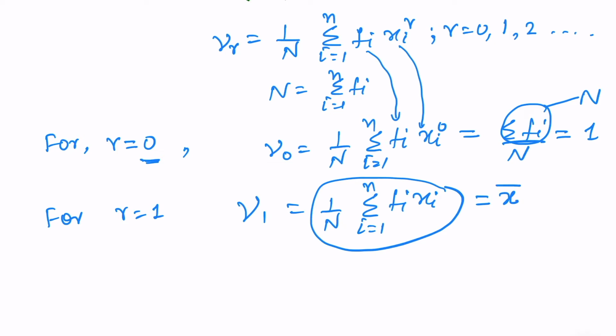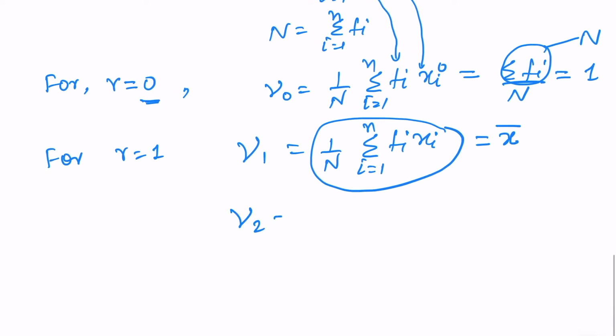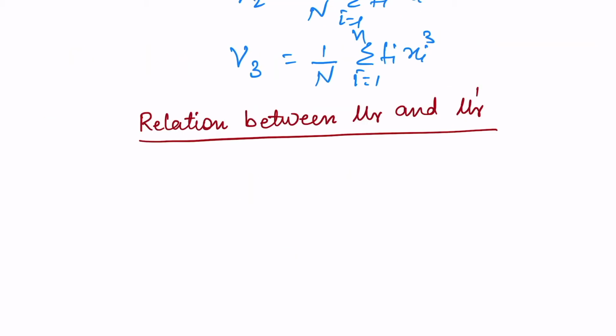So the first moment about the origin is nothing but the mean, and similarly we use the formula for the second moment as (1/n) sigma fi xi square, and so on, where i is running from 1 to n. Similarly we can find nu 3, which is equal to 1 over n sigma, i running from 1 to n, fi xi cube.